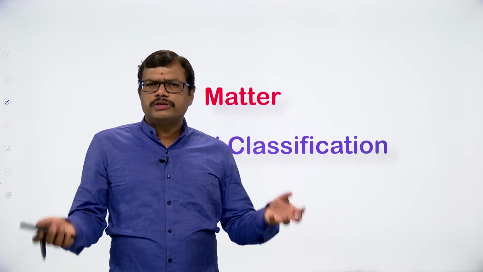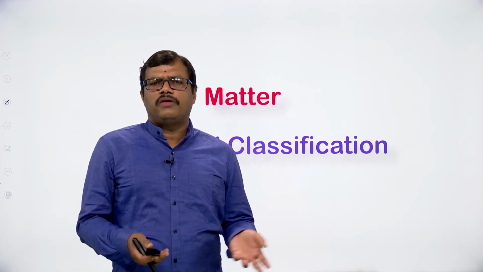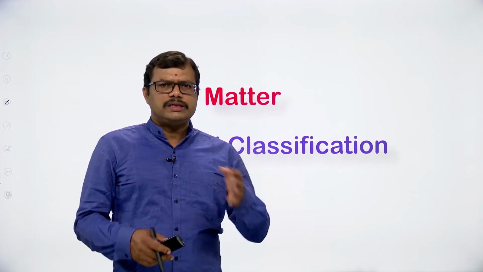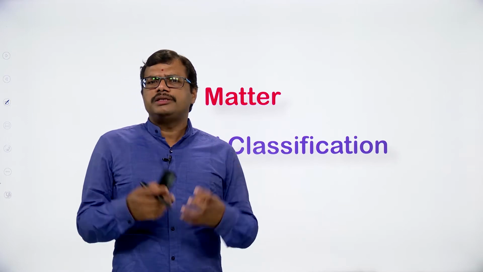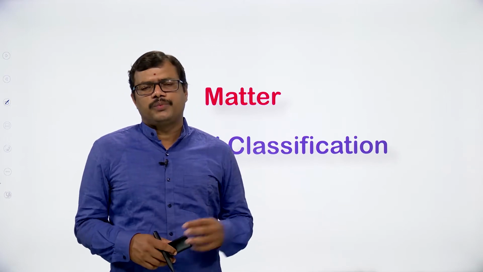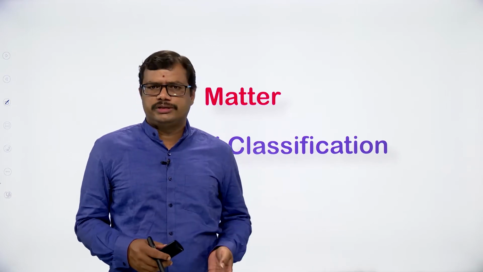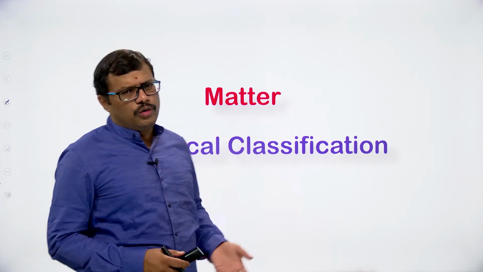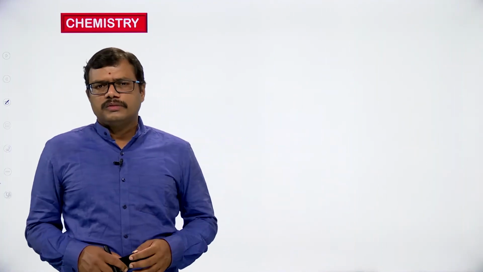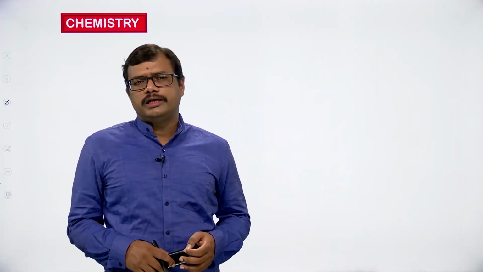When two or more pure substances are mixed together, we end up with a mixture. If the components mix in a uniform fashion, we get a homogeneous mixture. If the components are not mixed in a uniform fashion, we end up with a heterogeneous mixture.